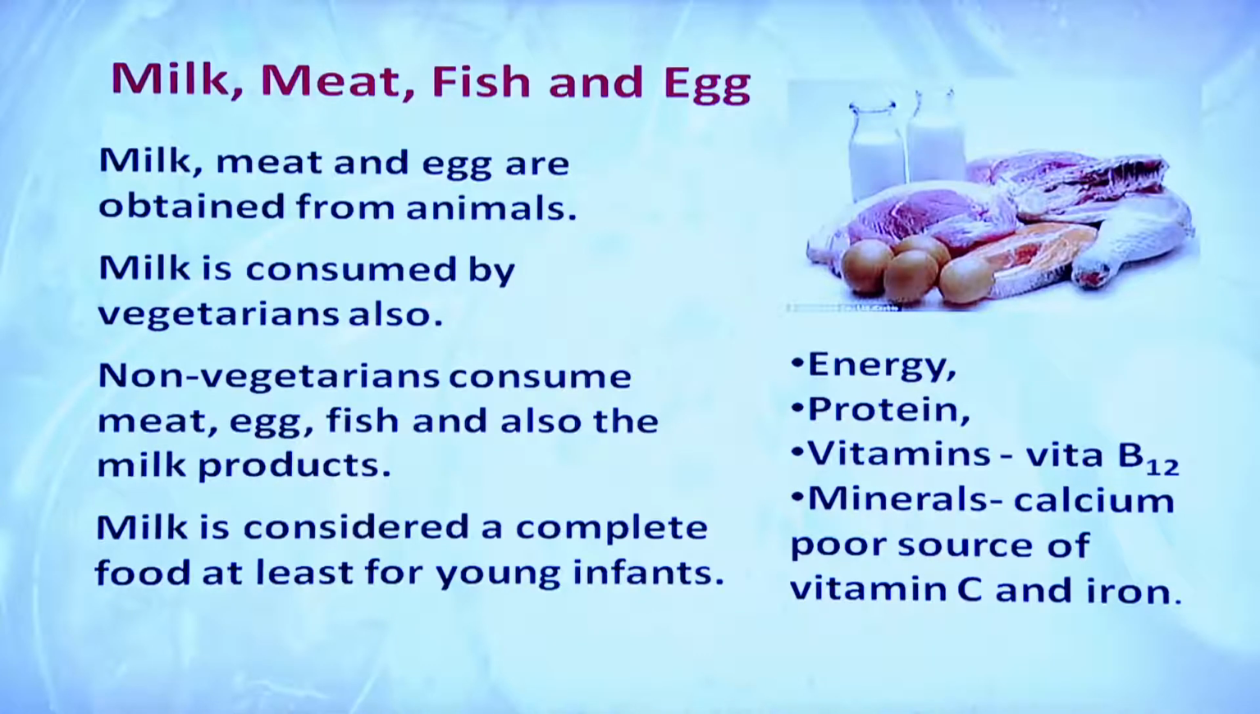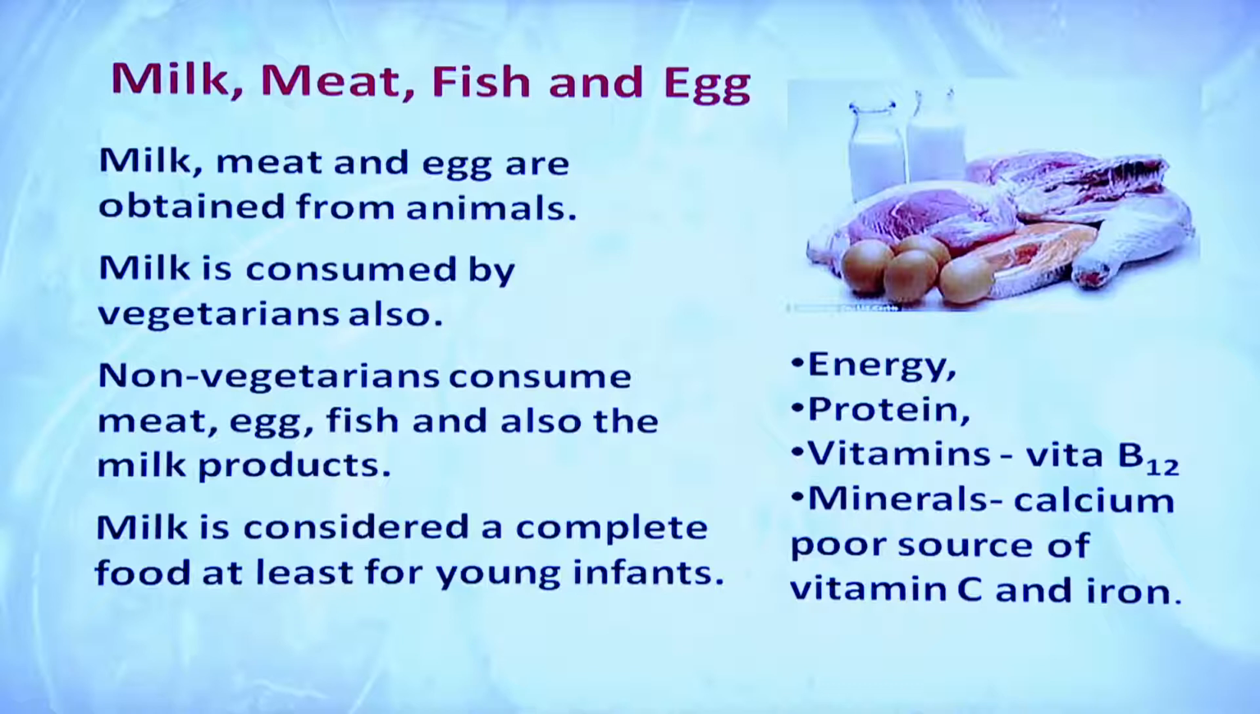Third food group is milk, meat, fish and egg and the products made from them. They are obtained from animals. Most of the vegetarians do drink milk and consume various kinds of milk products like curd, paneer, etc., but do not consume the meat and egg. Non-vegetarians consume the meat, egg, fish and also the milk products.